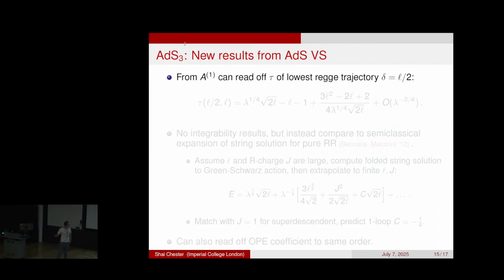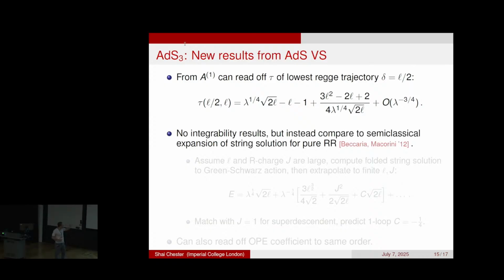The second part of the algorithm is we assume a worldsheet ansatz. And from that, we can read off the first AdS correction and then read off CFT data. So for the lowest Regge trajectory, this is the answer we get. This matches flat space. This is the first 1 over lambda correction. Integrability has not yet been performed for this theory. I mean, there are some partial results, but there's no quantum spectral curve, which allows you to read off 1 over lambda corrections.